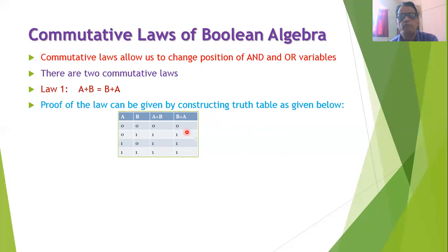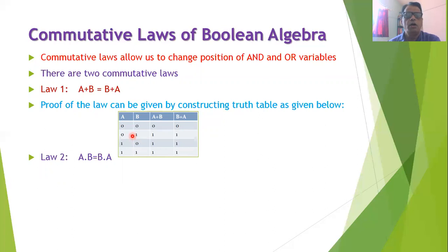In the fourth column, we consider B plus A. Then 0 plus 0 is 0, 1 plus 0 is 1, 0 plus 1 is 1, and 1 plus 1 is 1. So from this truth table, we observe that all the entries in the column of A plus B and in the column of B plus A are same. And therefore, we can say that this law is proved.